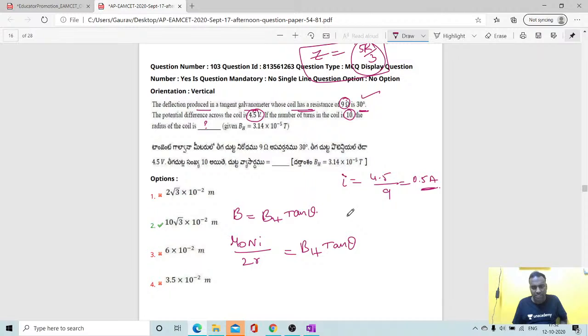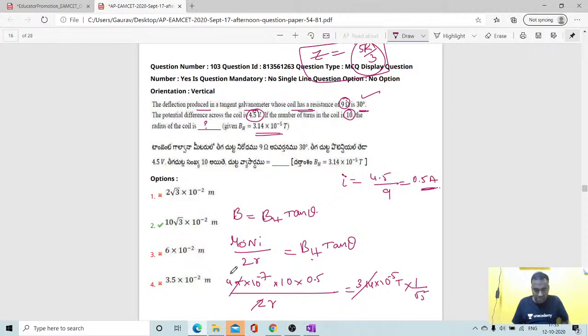So theta value is given 30 degrees. And mu naught value, you know students, 4 pi into 10 to the power of minus 7. And number of turns students, 10. Current already we got 0.5, upon 2r is equal to BH, that is 1 upon root 3. So 3.14 gets cancelled. 1s are 2, 2s are 2 into 0.5, students 1. So minus 5, minus 5, minus 2 is there, 1 gets cancelled. Finally what will we get students? Root 3 into 10 to the power of minus 1 we are getting.